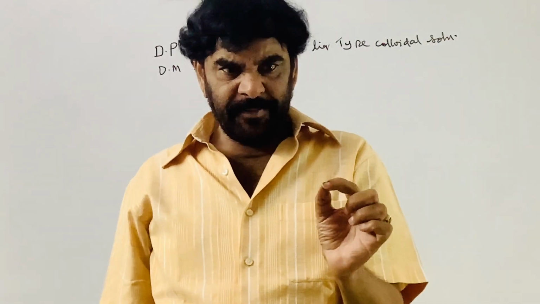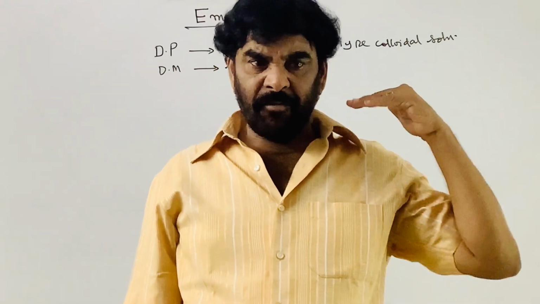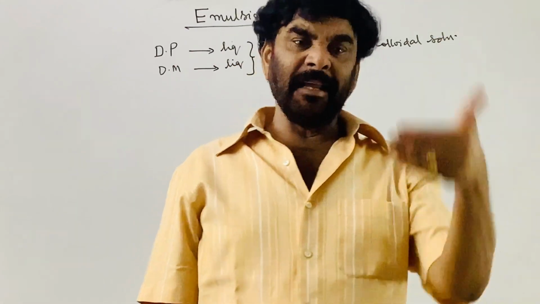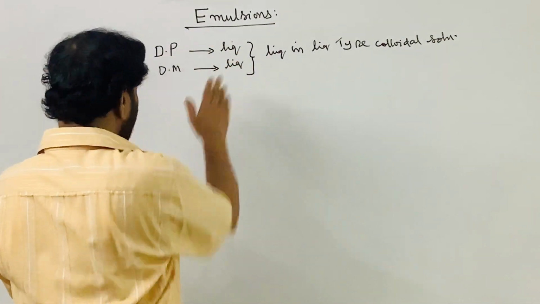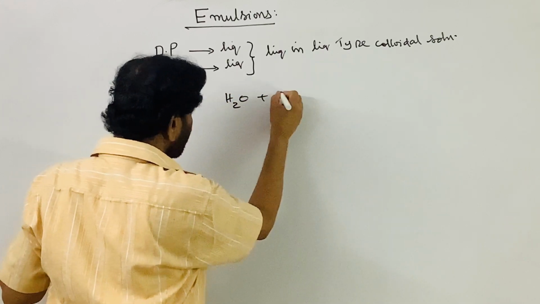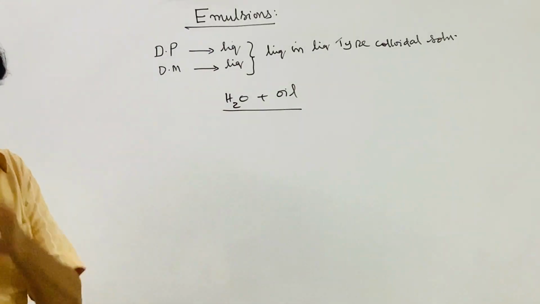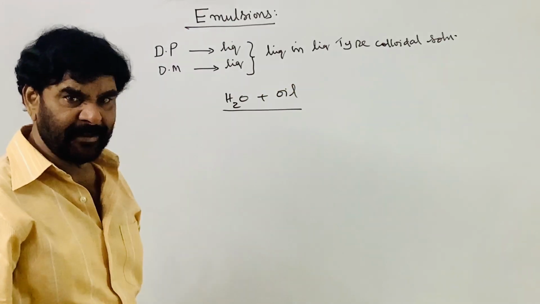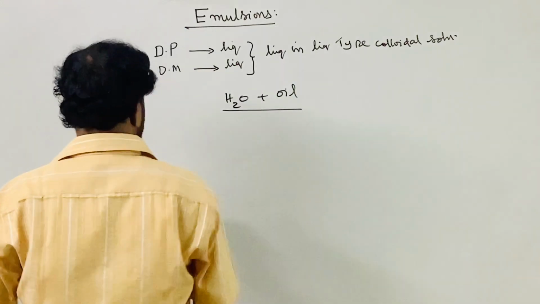If you take examples of emulsions with water, we can call them water in oil type or oil in water type, based on the dispersion medium and dispersed phase. Depending upon the major component and minor component, the emulsions are classified into two types.